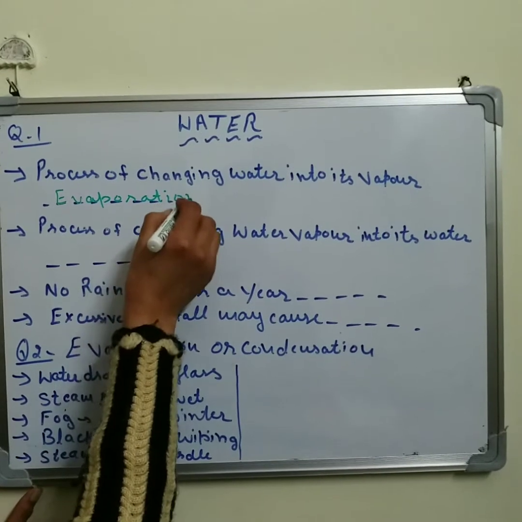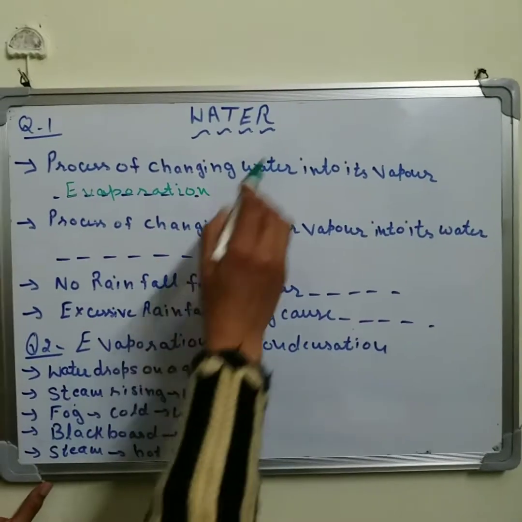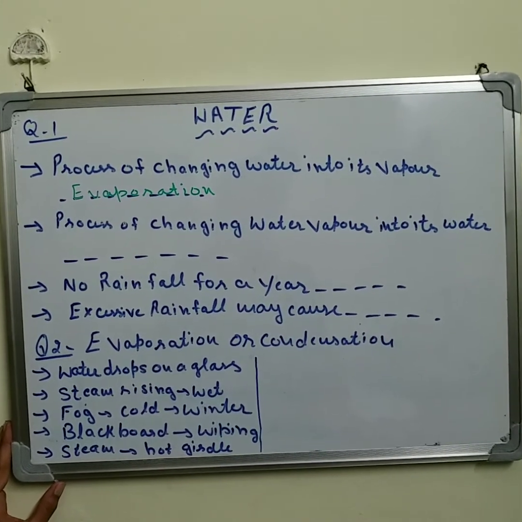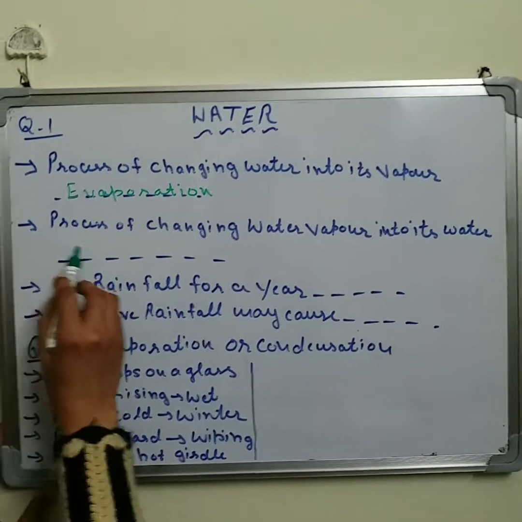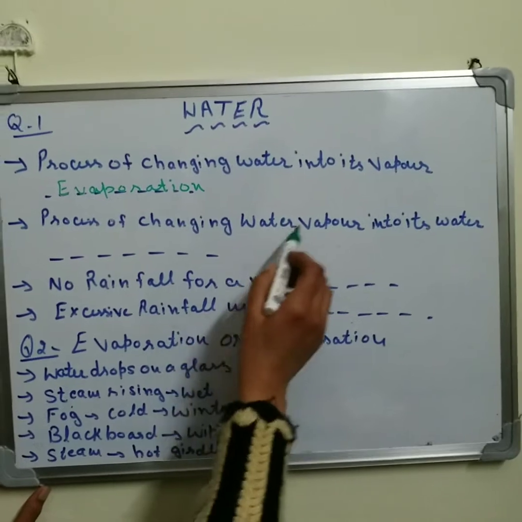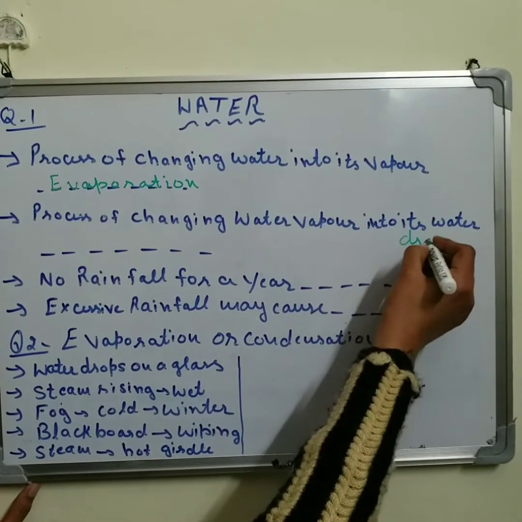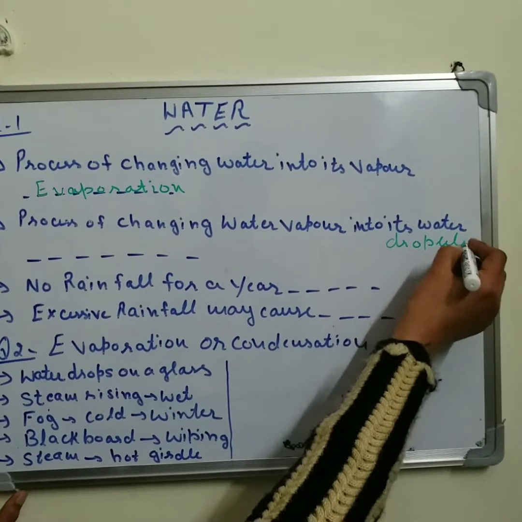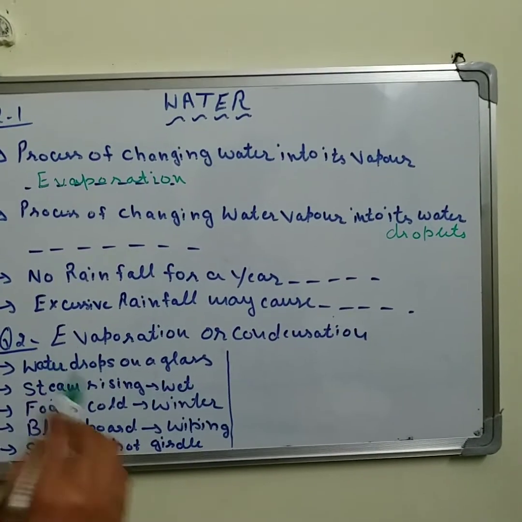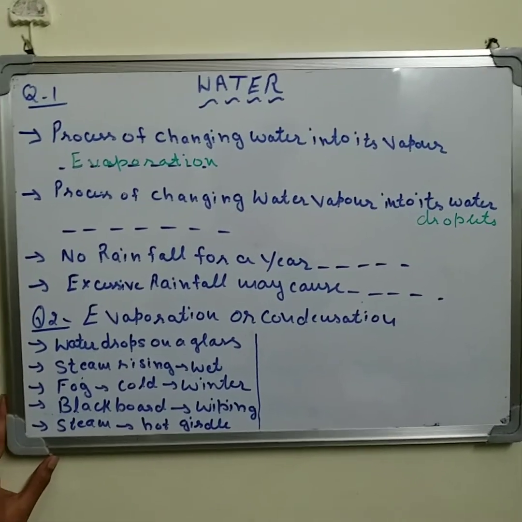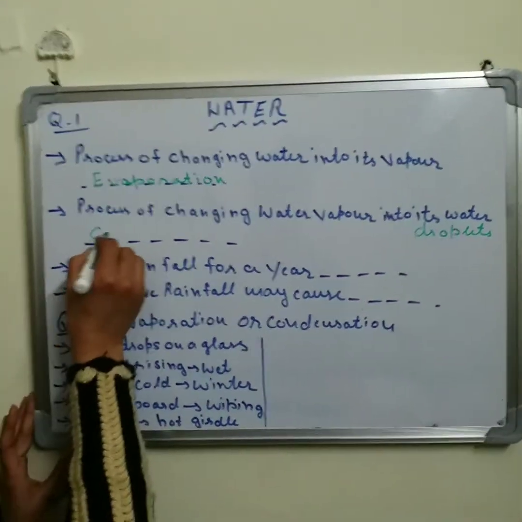Evaporation is a process through which water changes into water vapor due to the heat. Now the next one, the process of changing water vapor into its water droplets. So that is just the reverse of evaporation, and this process is known as, yes, you are right, condensation.